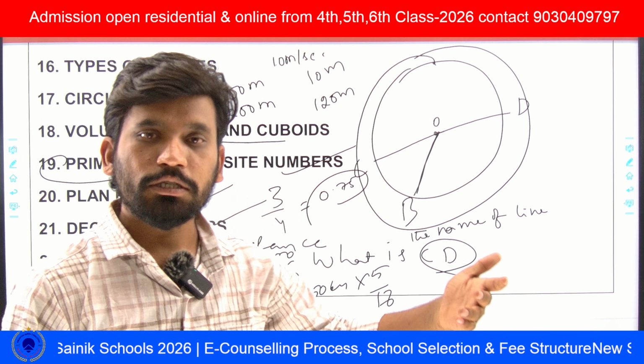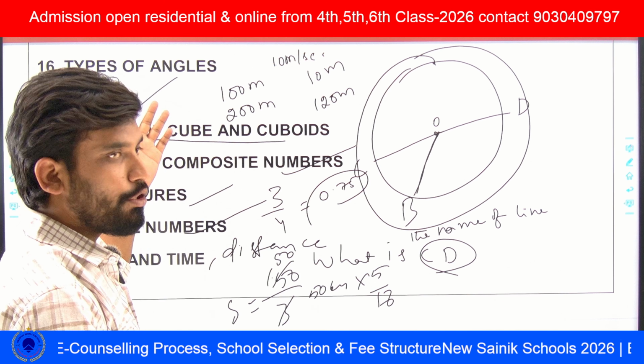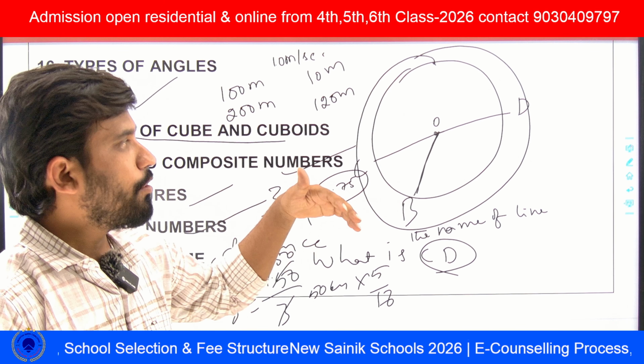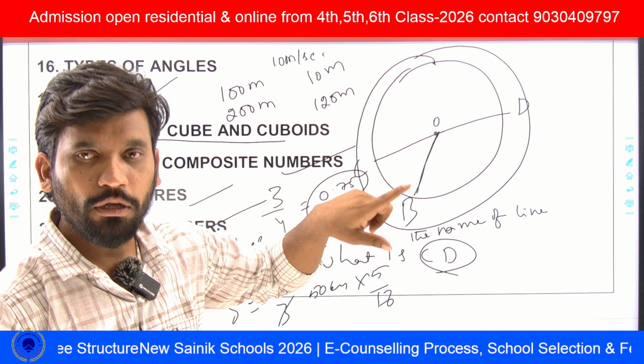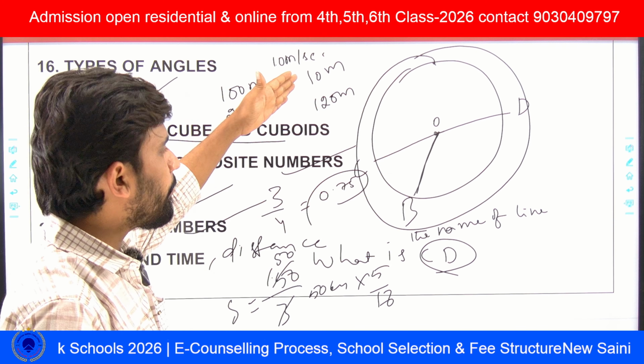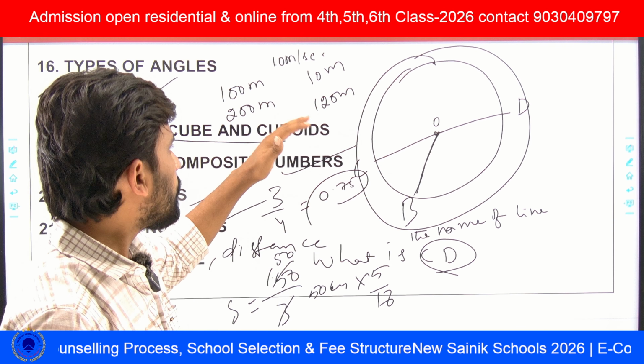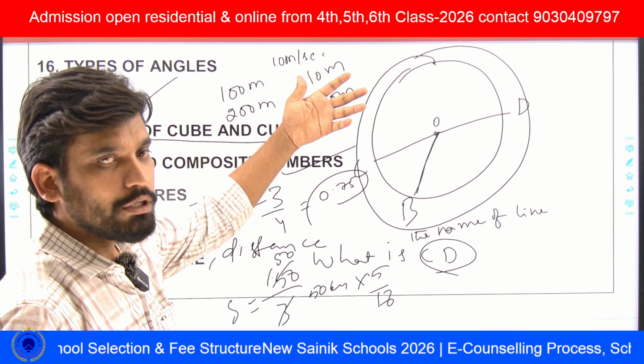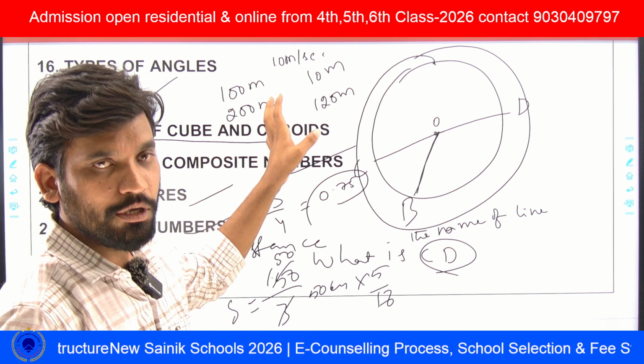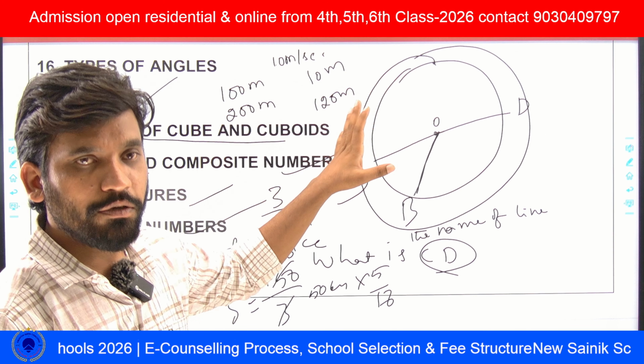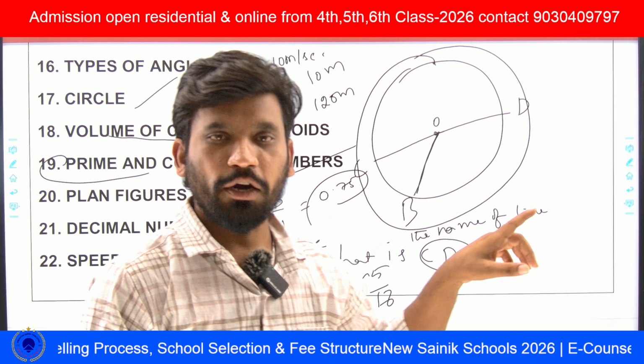What did he ask? What is the speed? Speed of the train means what? We know that distance is equal to speed into time. He asked for time, so it is distance by speed. So 300 by 10 is nothing but 30, so 30 seconds the train can cross the platform.